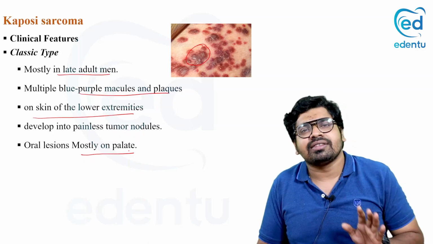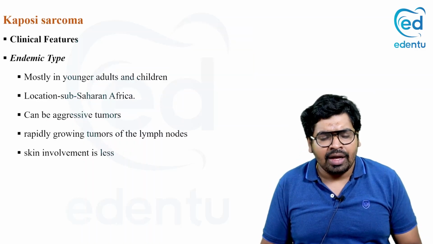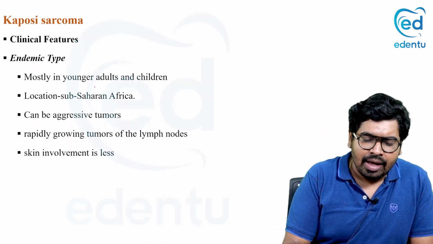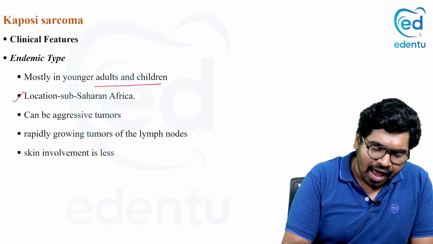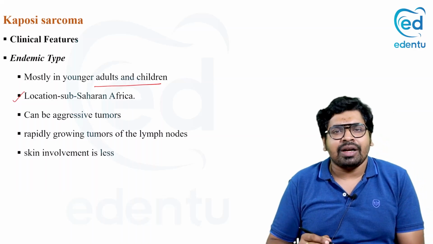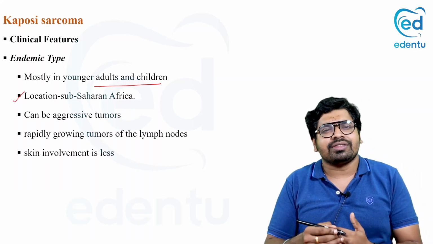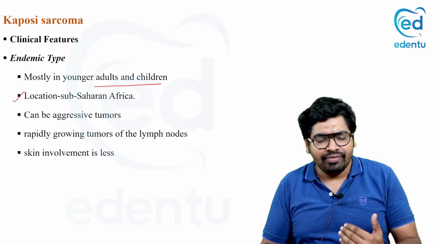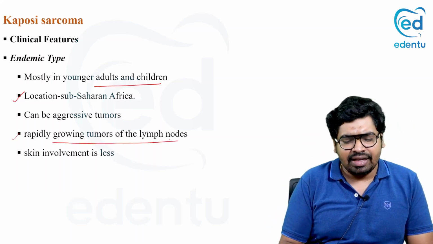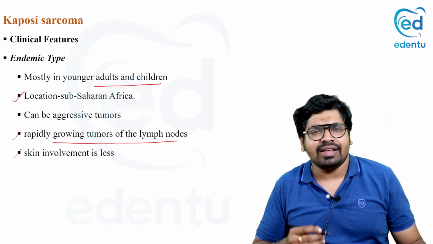So that is classical Kaposi sarcoma. In the endemic type, you know that it is more related to the African population, mostly in adults and children, and it is very aggressive also, but it does not involve the skin much. It is mostly involving the lymph nodes, and skin involvement is very less. That is the endemic type.